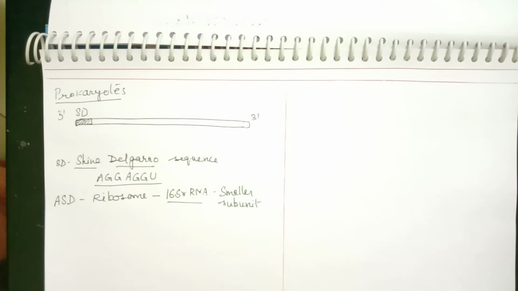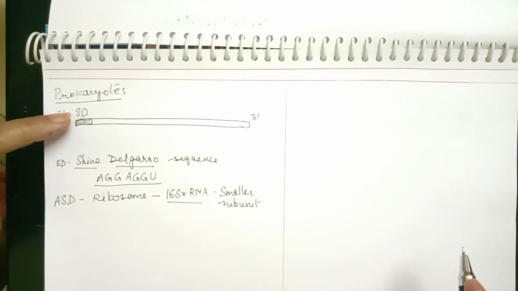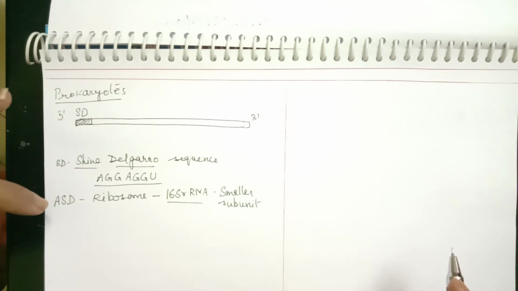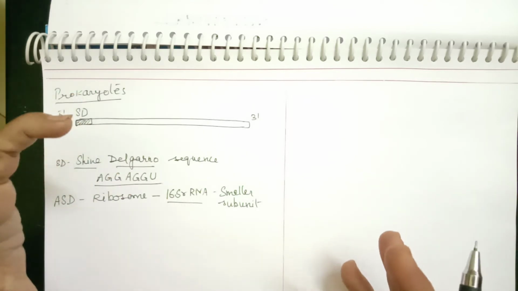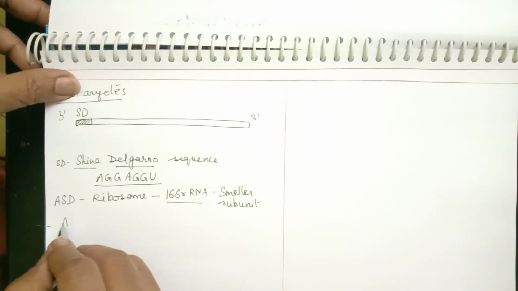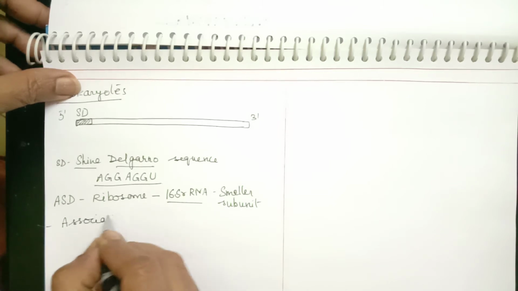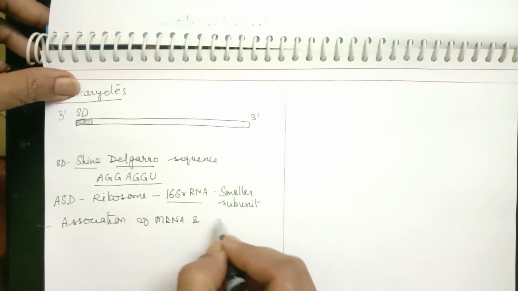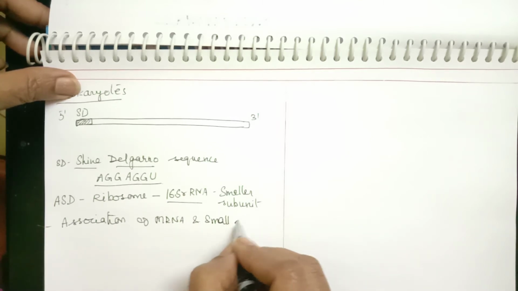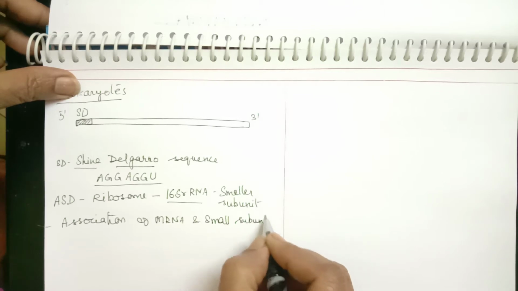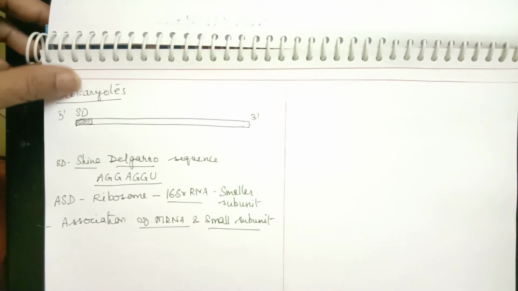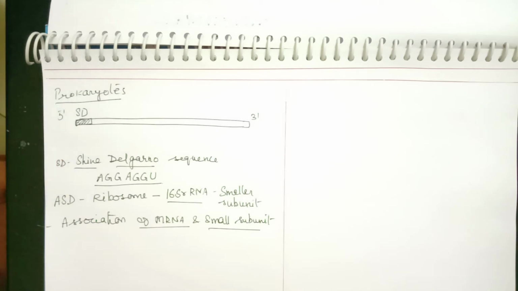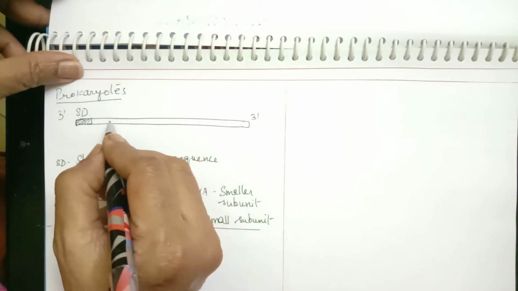Now what is its importance? SD and ASD are both complementary, Shine Dalgarno and anti-Shine Dalgarno. This will help in association of mRNA with the smaller subunit. During the process of translation, that is during initiation, these two will be associated because of these sequences. That is the first sequence present in prokaryotes, then followed by